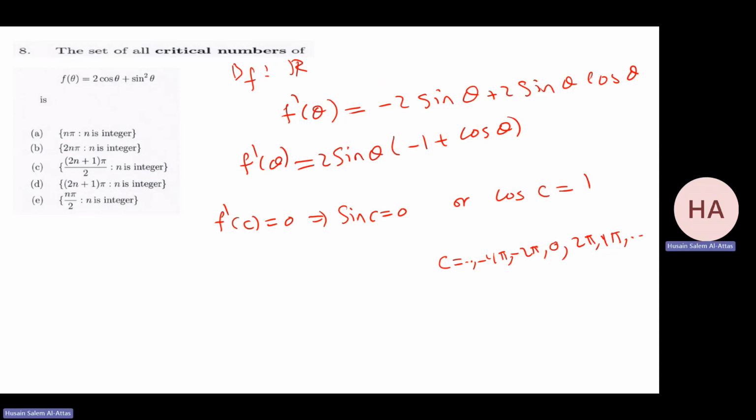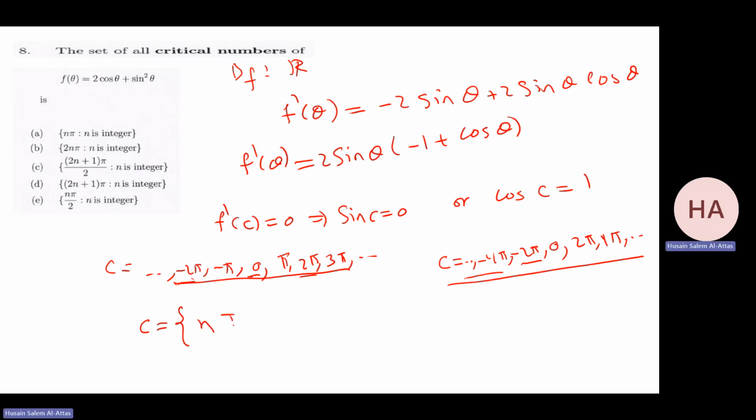Okay. Sine C is equal to 0. So C is what? 0, pi, 2 pi, 3 pi, and so on, and the negative side. So for sure, these are included here. So these values are included in this one. So I can write C equals n pi, where n is an integer. So this is my answer.